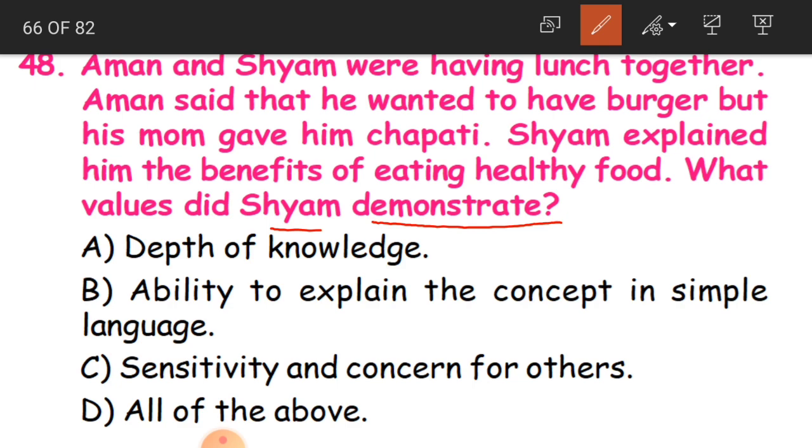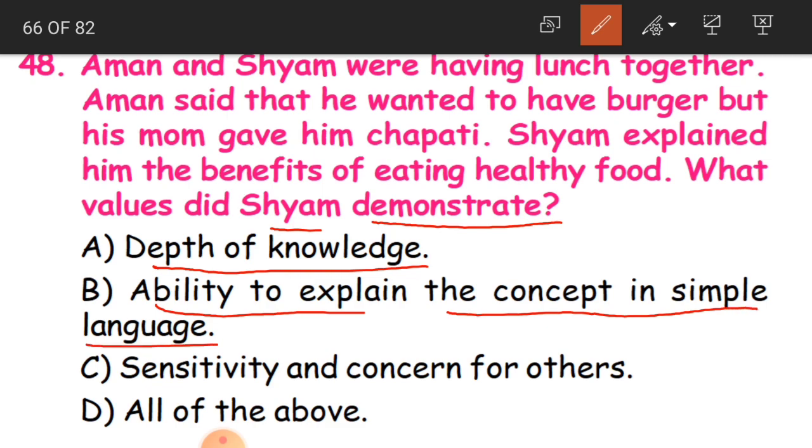And what values did Shyam demonstrate? Here, what good values did Shyam explain? Demonstrating is nothing but explaining here. The options are: depth of knowledge. Did he give him very detailed knowledge? Or ability to explain the concept in simple language? Where did he explain the concept in very simple language? Sensitivity and concern for others.